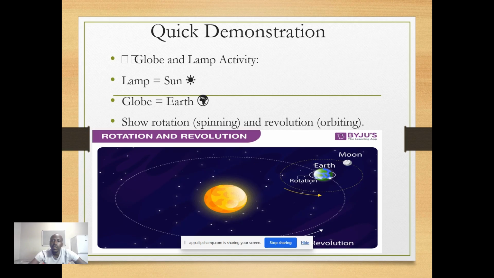Remember, the rotation is when the Earth spins for 24 hours, which gives us a day and a night. The revolution is when it orbits over 365 days, where we get to see all the four seasons that we have.